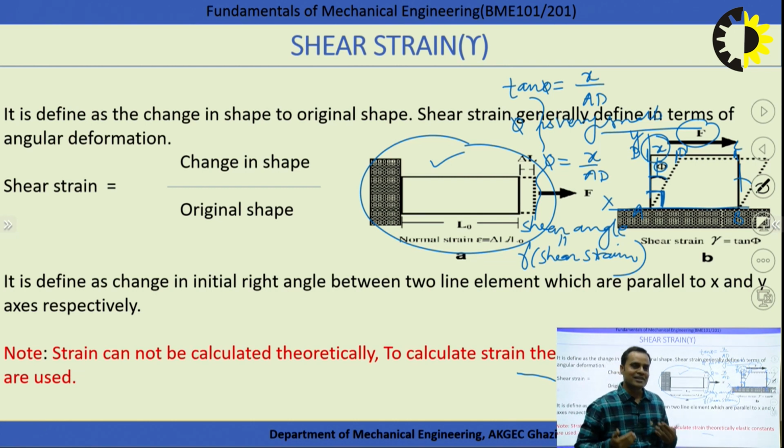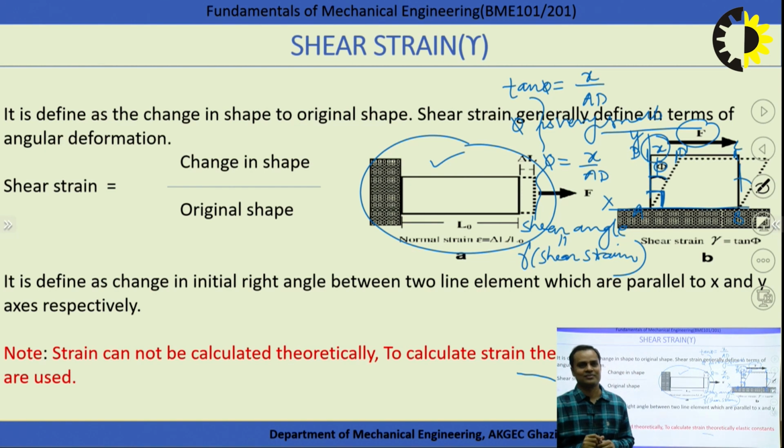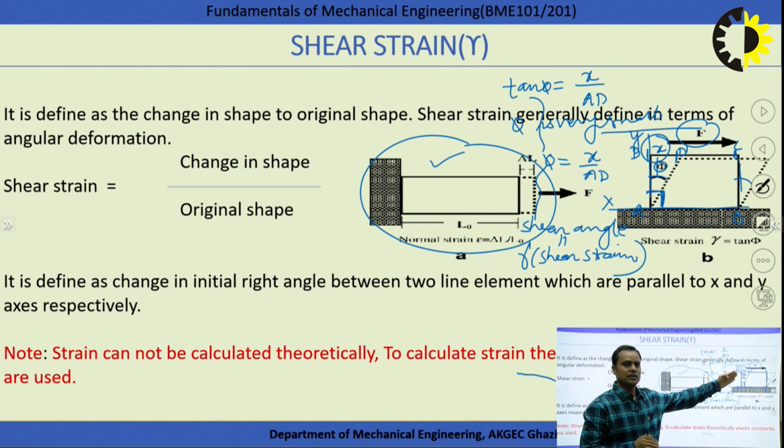So if we are interested to calculate strain theoretically, what we have to do? That's why the elastic constant comes into the picture. Elastic constants are used to develop the relation between stress and strain, or to calculate strain theoretically. Because we have seen here we cannot calculate x theoretically. If we are interested to calculate x, we have to conduct an experiment. Experimentally we can calculate strain.